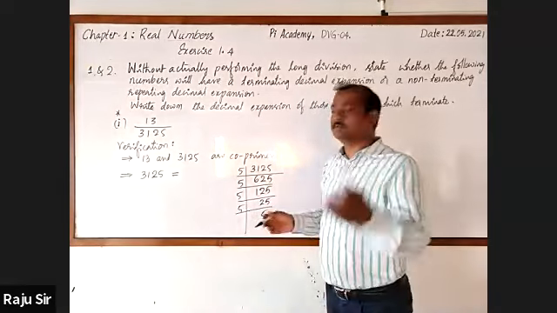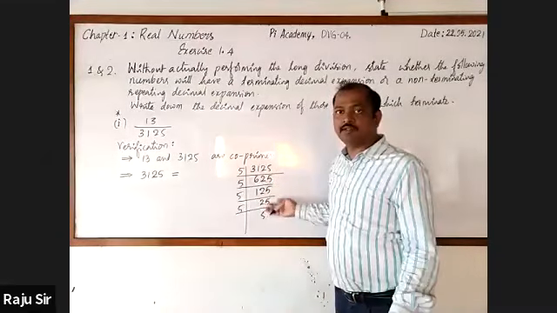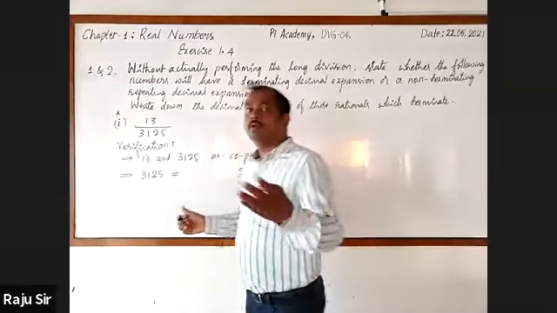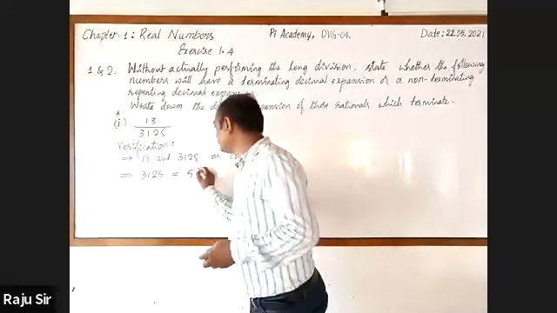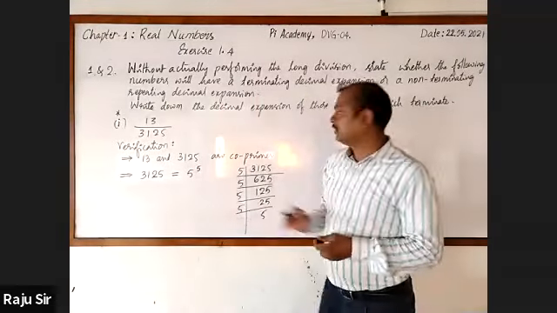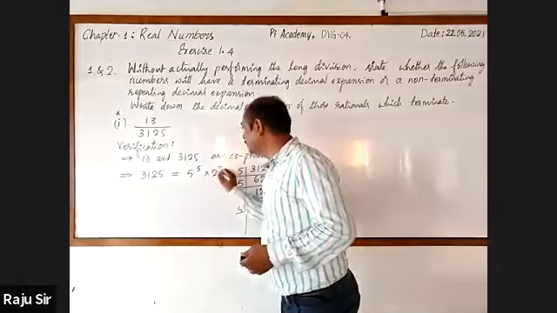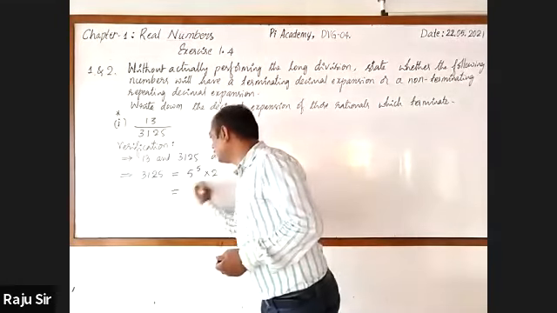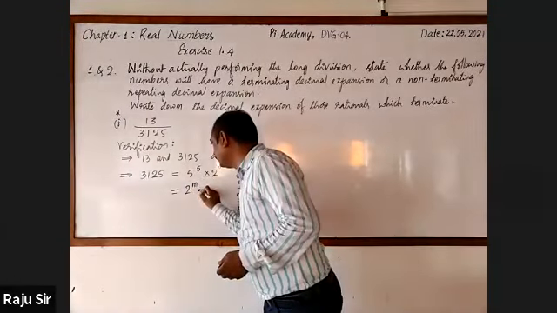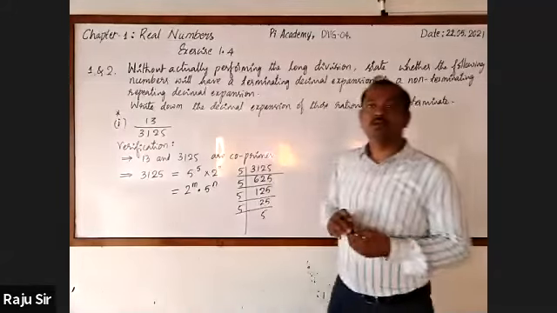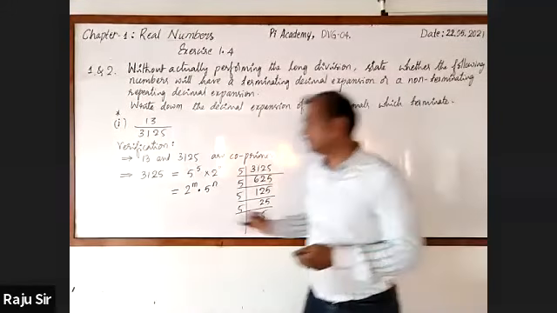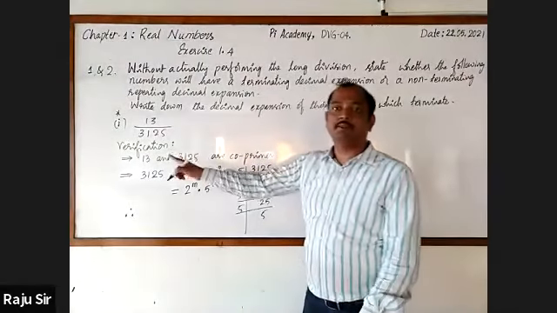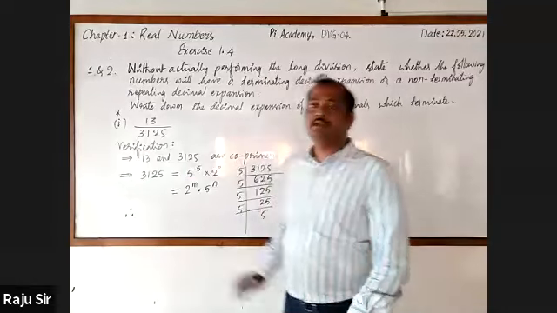These are simple numbers you must remember. In the examination, if you go on writing like this, it consumes your time. Try to write directly. It is 5 raised to the power 5. Now, into, there is no 2, you can write 2 raised to the power 0. Now, from this you can come to know that it is of the form 2 raised to the power m into 5 raised to the power n. Therefore, as it is in this form, we can say that it has terminating decimal expansion.